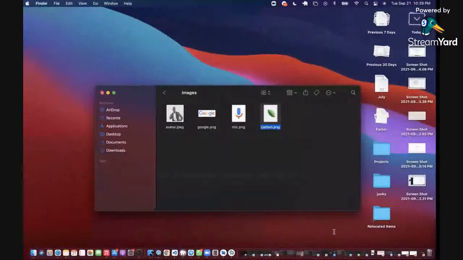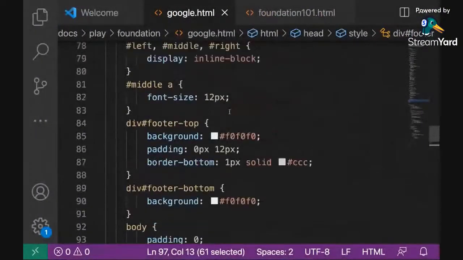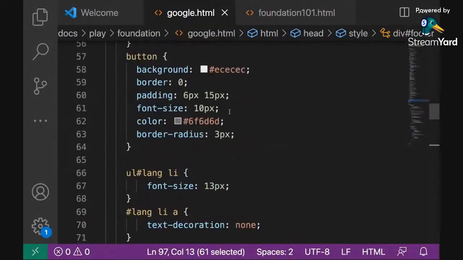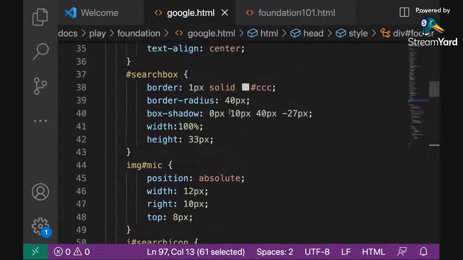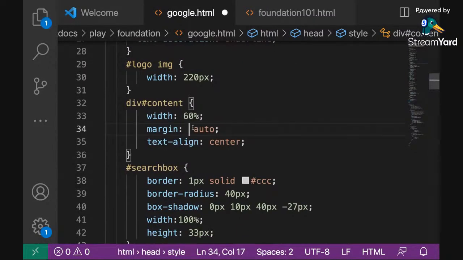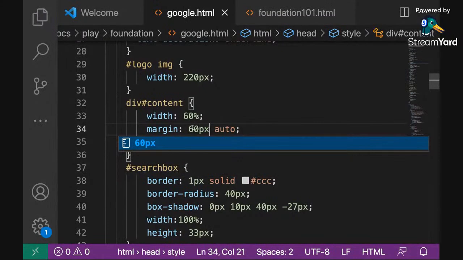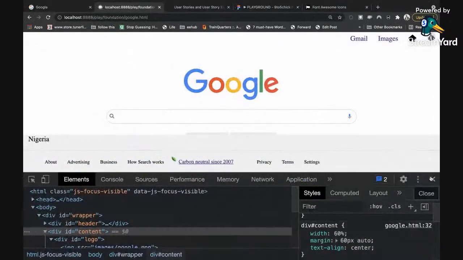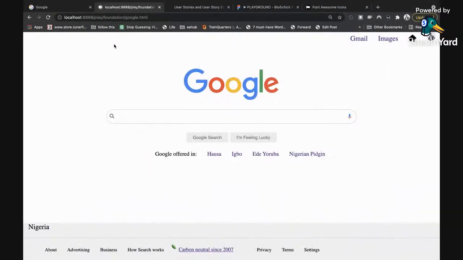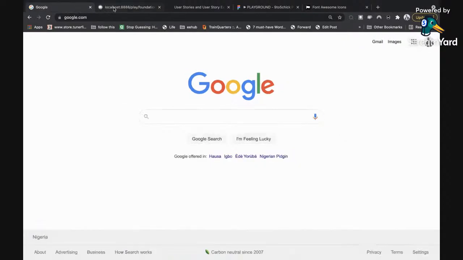So I'm going to add that to my content in my code. Content, where are you? All right, so I'm going to drop this to 60 pixel, and then we are done, hopefully. Yes. So this is our Google page. This is our work. It's our Google page.